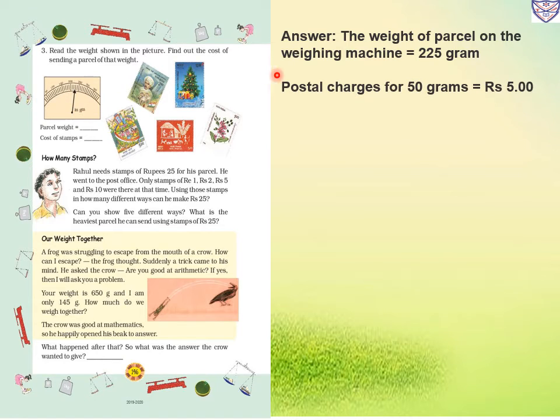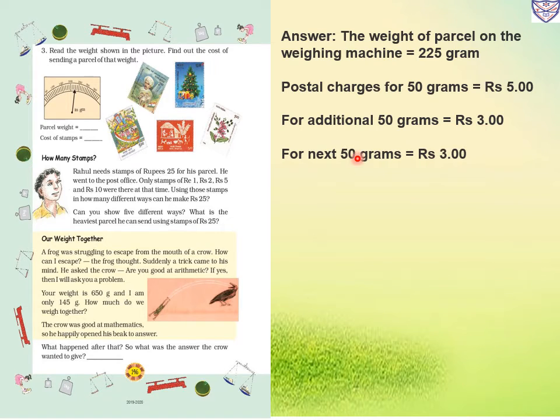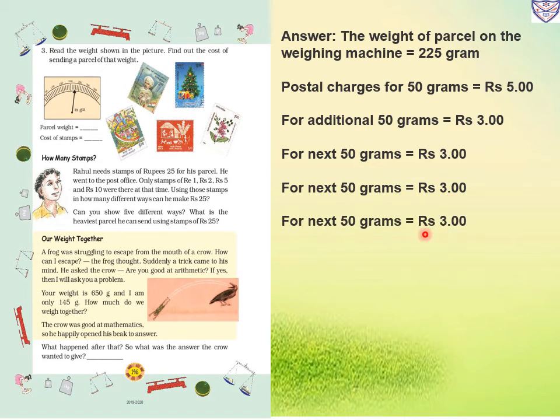So post charges for 50 gram is rupees 5. Okay, we know that parcel charges for the first 50 gram is rupees 5. So for each additional 50 grams we have to pay rupees 3. Now here, how much is there? For the next 50 gram rupees 3, and for the next 50 gram rupees 3, and for the next 50 gram rupees 3.